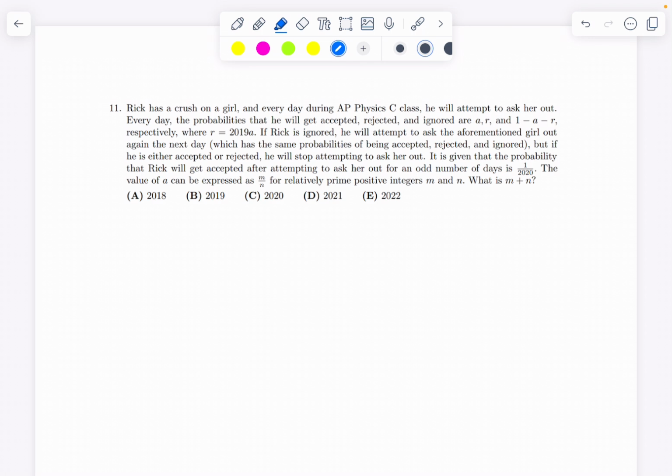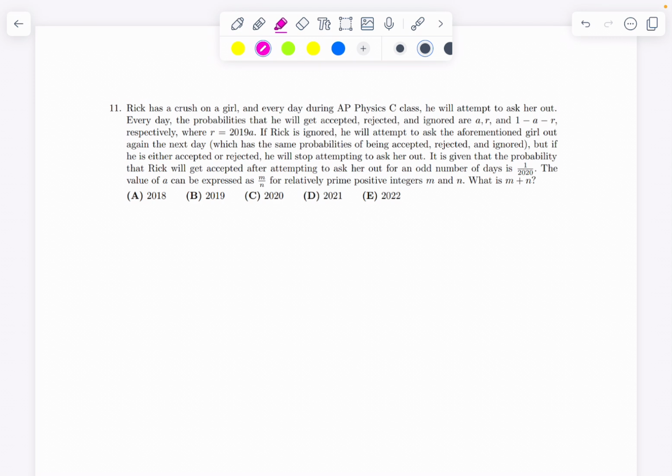In each day, the probability that he will get accepted, rejected, and ignored are A, R, and 1 minus A minus R respectively. And we are given that R is equal to 2019A. If Rick is ignored, he will ask the aforementioned girl out again the next day with the same probabilities of being accepted, rejected, or ignored. But if he is accepted or rejected, he stops asking the girl out.